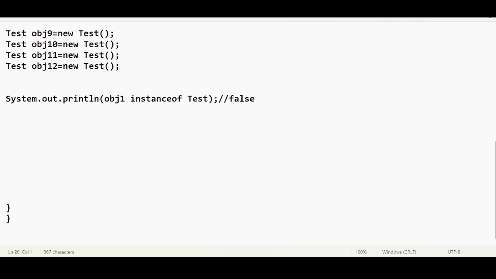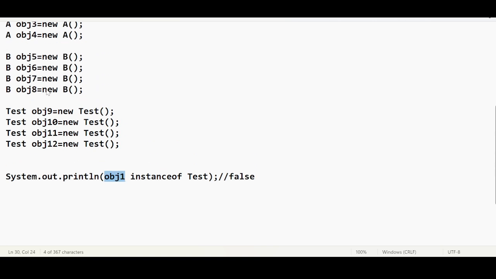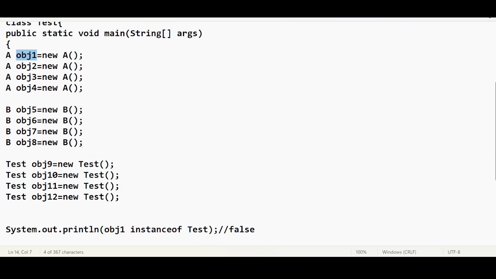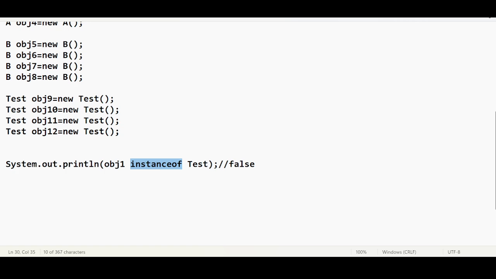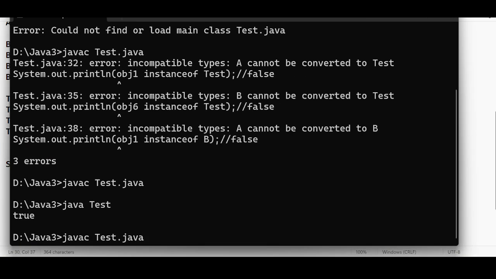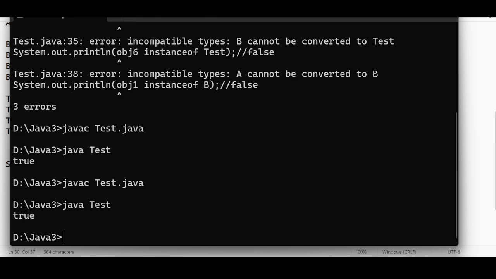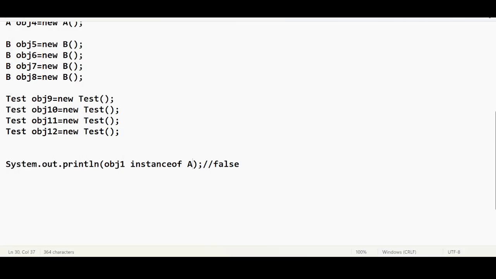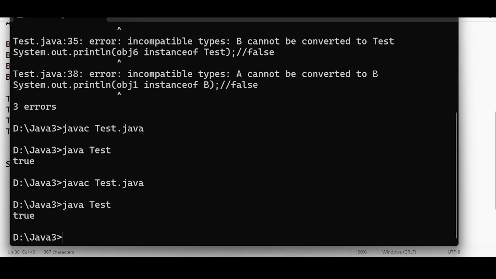Let me remove this. Let me check this condition. obj1 is of what type? obj1 is of A type. Okay, we want to check if obj1 is of test type. So let us check it for A type first. Let us see what output we are getting. javac test.java, java, true. Let us check if it is of test type. Okay.